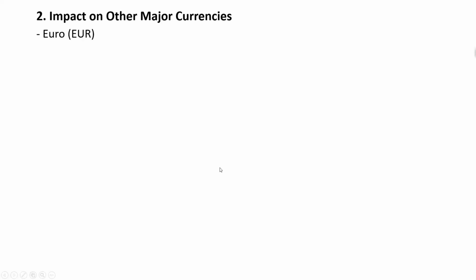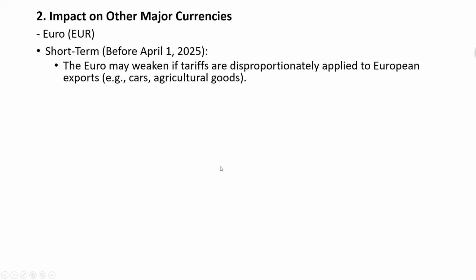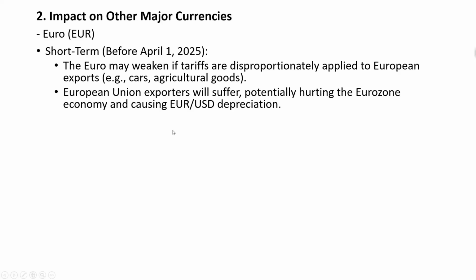Now, what about the impact on major currencies? So let's start off with the euro. In the short term, the euro may weaken if tariffs are disproportionately applied to European exports like cars and agricultural goods. So the European Union exporters will suffer, potentially hurting the Eurozone economy and causing the euro to depreciate.